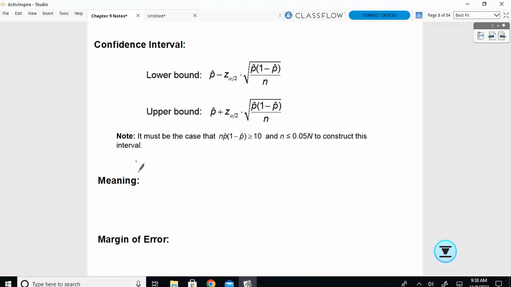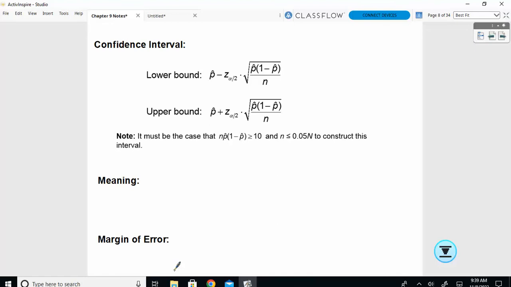I broke mine out into a lower and an upper. When you're looking on your formula sheet, it just says p-hat plus and minus. So p-hat is your center. You have to subtract something to get your lowest point and add something to get your highest point. So we'll take whatever our point estimate is, z alpha over 2, which we will talk more about tomorrow.